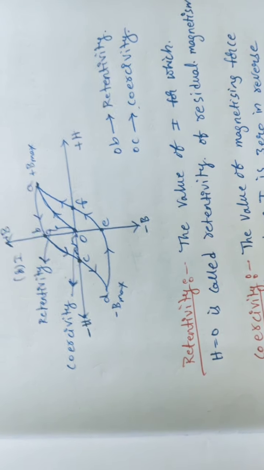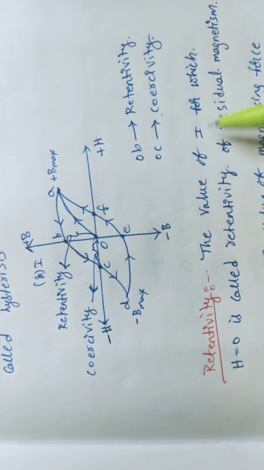How can we define retentivity, students? The value of I for which H is equal to 0 is called retentivity. So in the case of retentivity, the I value is present but the H value is equal to 0. After retentivity, students, I am discussing coercivity.